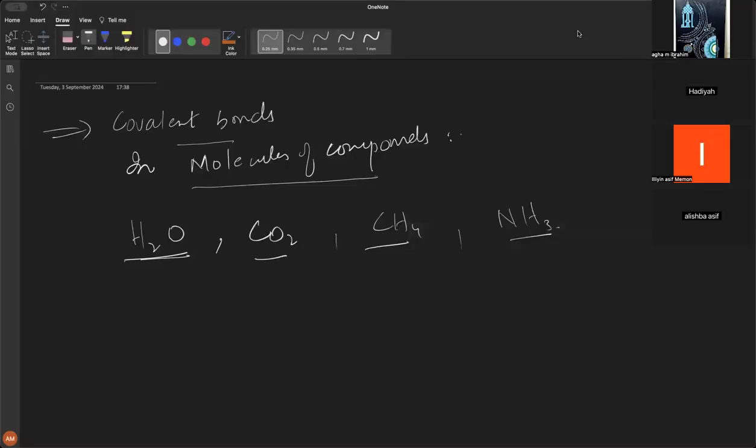Hadia, is there any of the molecule or compound here that is not a covalent compound? How do you think they are all covalent compounds? How can you say that they are covalent compounds? How were you able to deduce that all of them are covalent compounds? No idea?